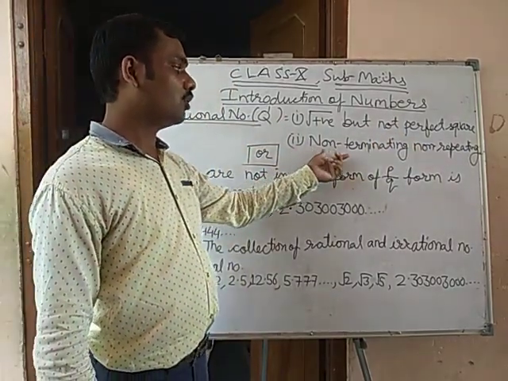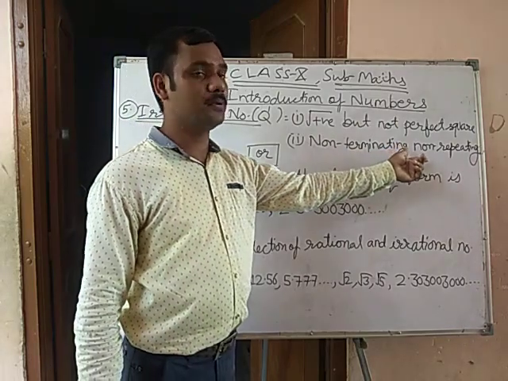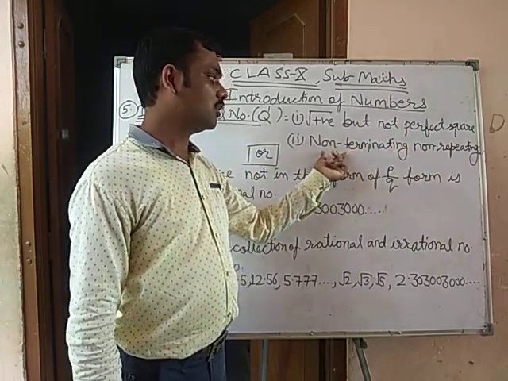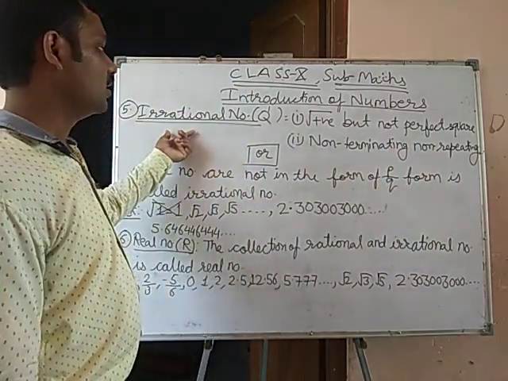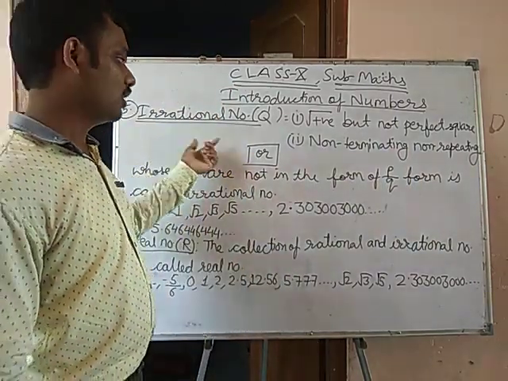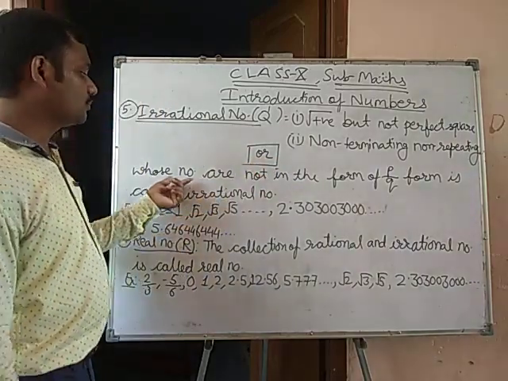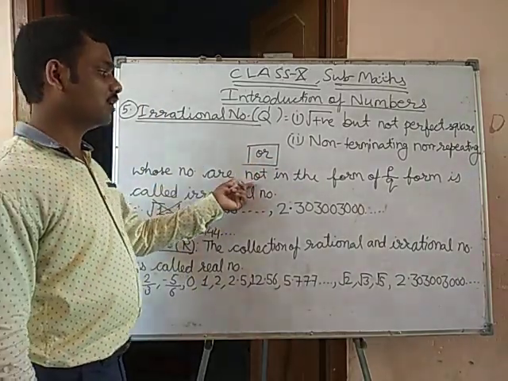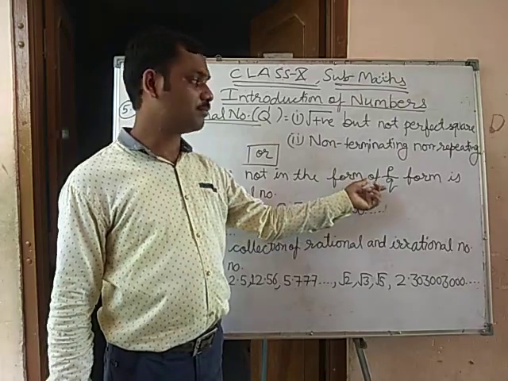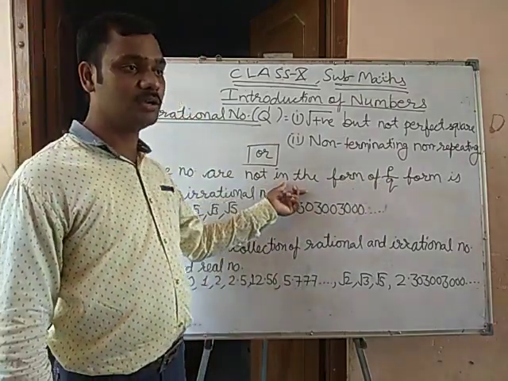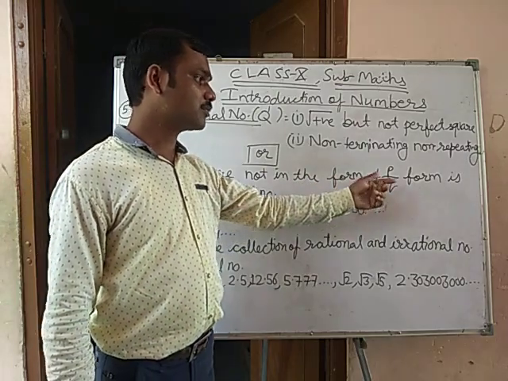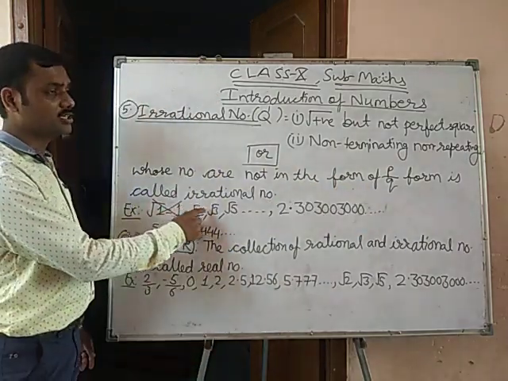And non-terminating non-repeating numbers are called irrational numbers. Another definition: numbers that are not in the p by q form are called irrational numbers.